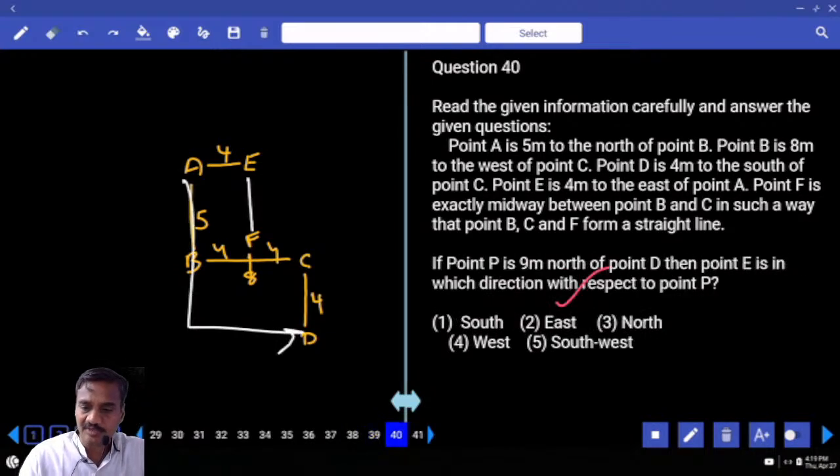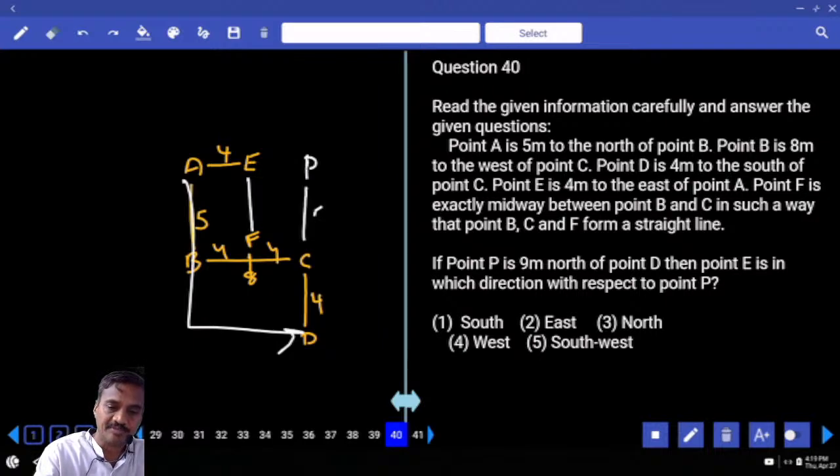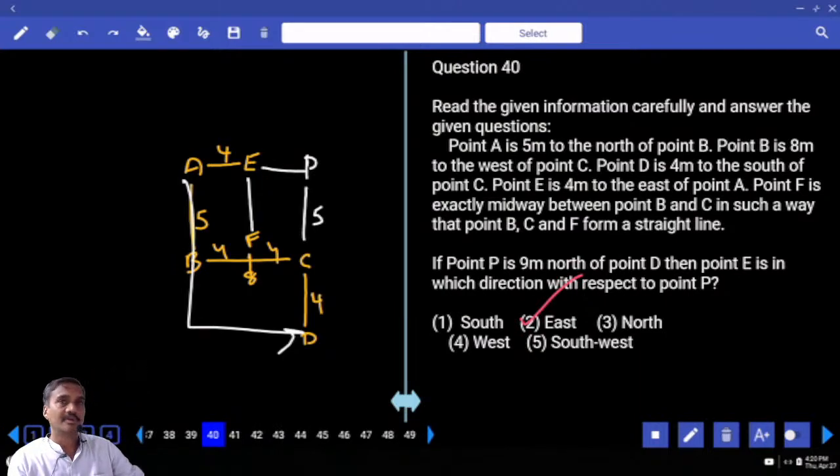And here, point P is 9 meters to the north of D. 9 meters means 4 plus 5. So P is at this place. E is in which direction with respect to P? E is towards the east, choice 2, question number 40. Done with this paper?